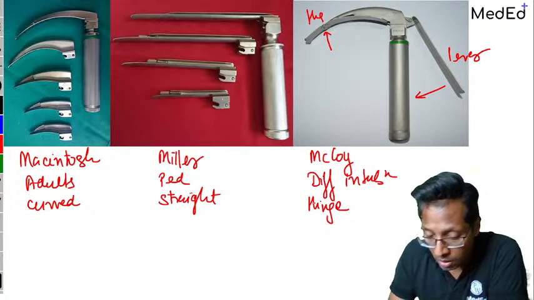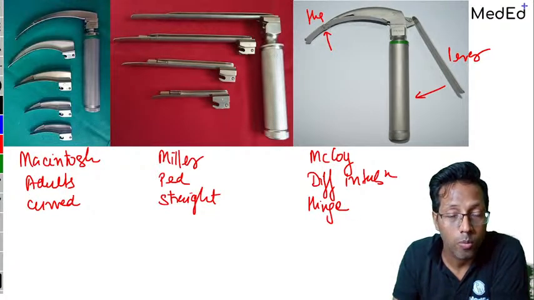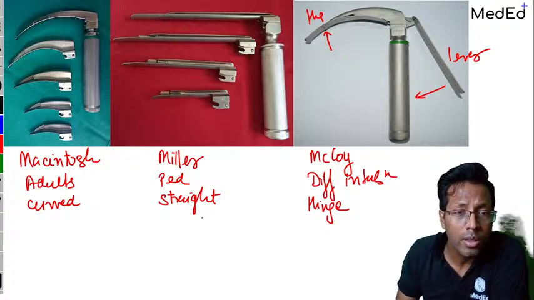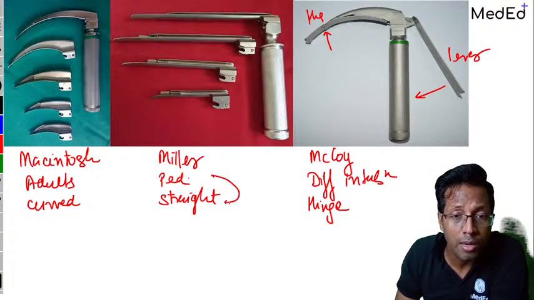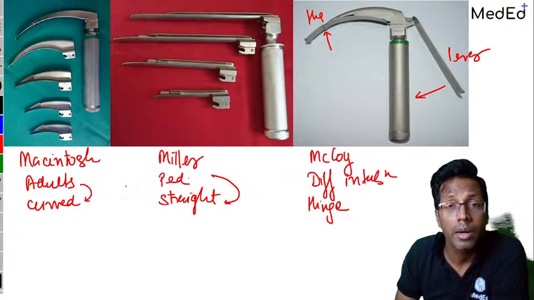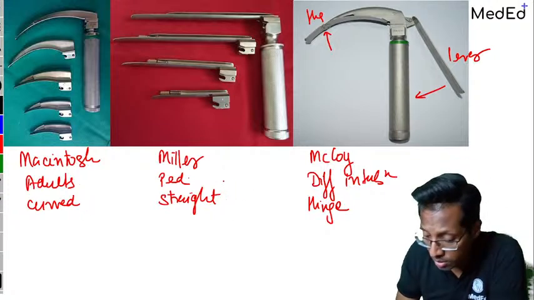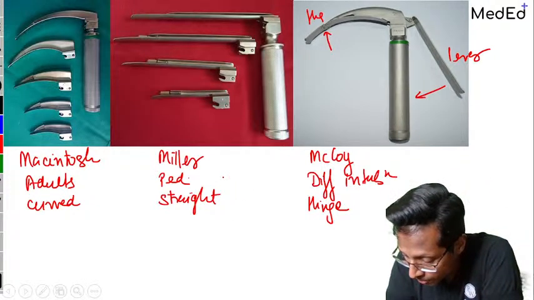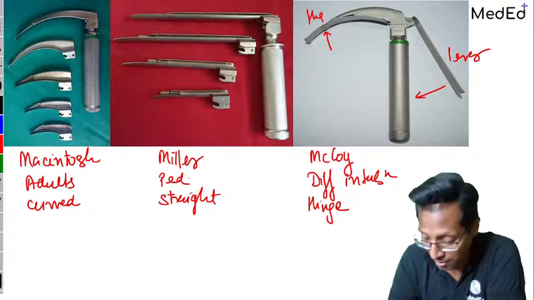So now coming to pediatric and adult, why do you think in a pediatric patient you want to use a straight blade, in adult you want to use a curved blade? There must be some reason, right? So what's the reason behind it? Dr. Stay Happy says, speak, sir.